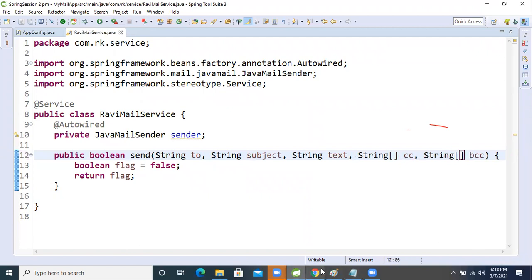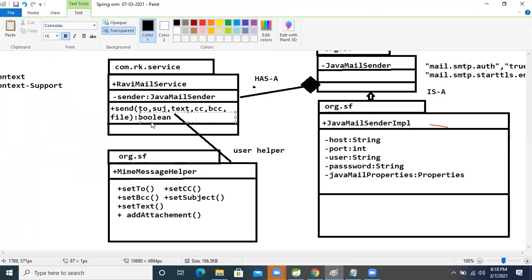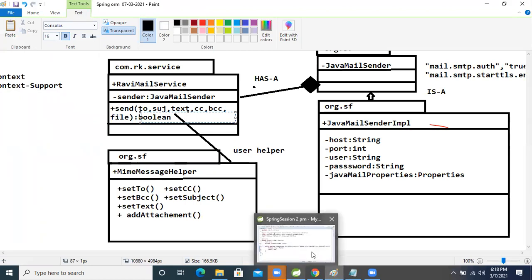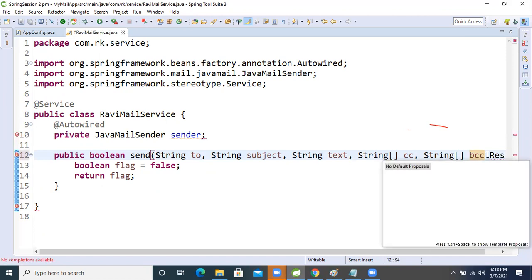Okay, so come here, right? One more thing is there in the UML diagram: file attachment also. I need file attachment also, right? For the file attachment purpose, Spring has given one Resource interface, so I will use that predefined Resource.